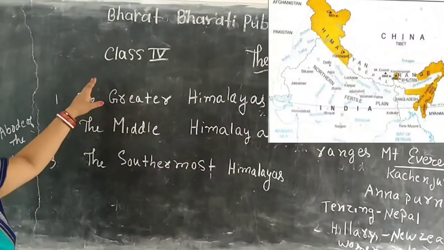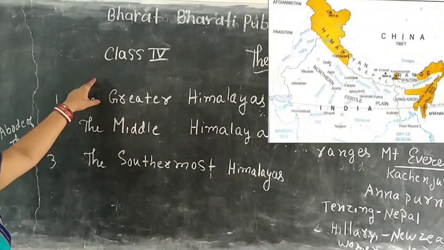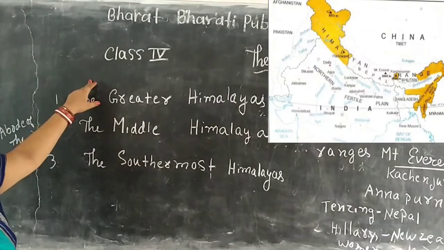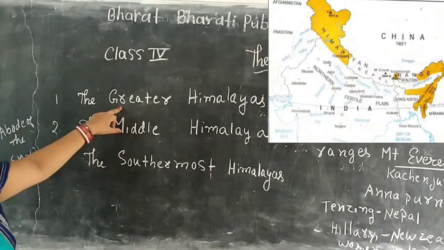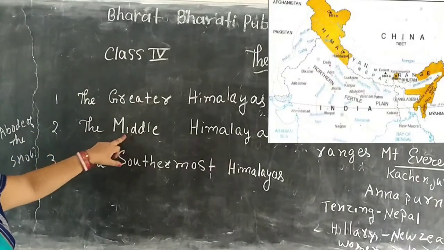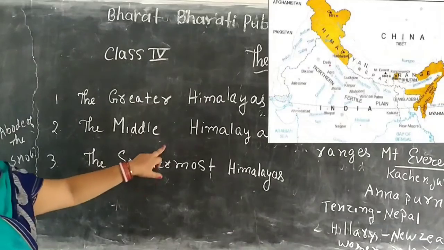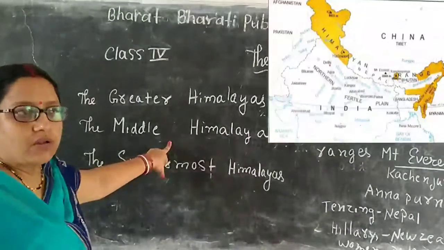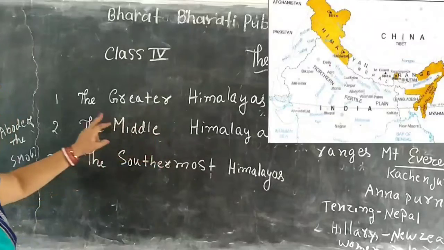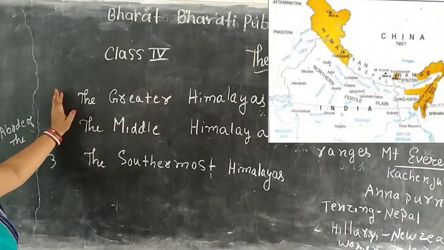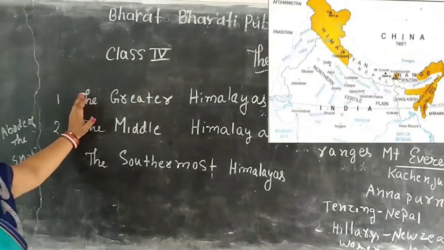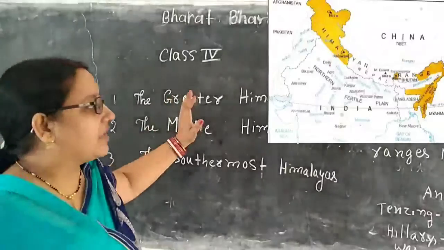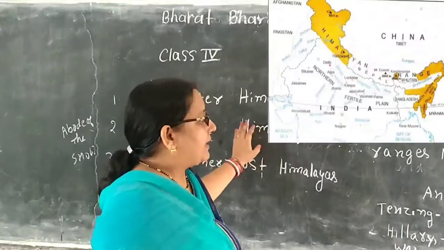Now we are going to read about the three ranges into which the Himalayas are divided. We have studied that the Himalayas are divided into three parts: the Greater Himalayas, the Middle Himalayas and the Southernmost Himalayas. One more thing: the Himalaya is also known as the abode of snow, which means it is always covered with snow.